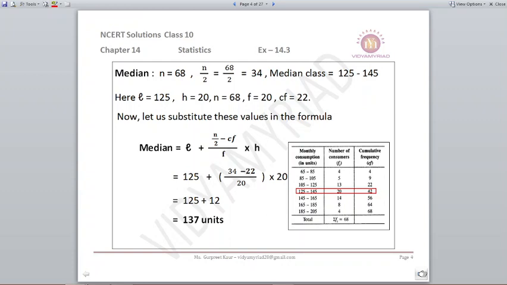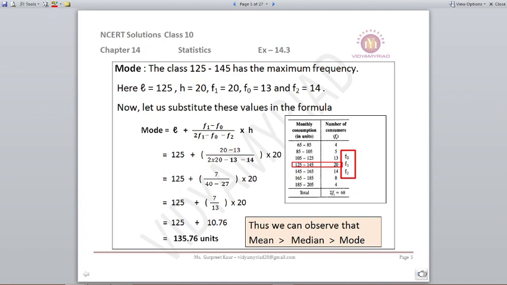Now I will use this information in my formula. L plus n by 2 minus cumulative frequency upon frequency into H. L is 125, n by 2 comes out to be 34, cumulative frequency is 22, that is before 42, frequency is 20, which is highlighted, and H is also 20. On this we get 137 as the median.